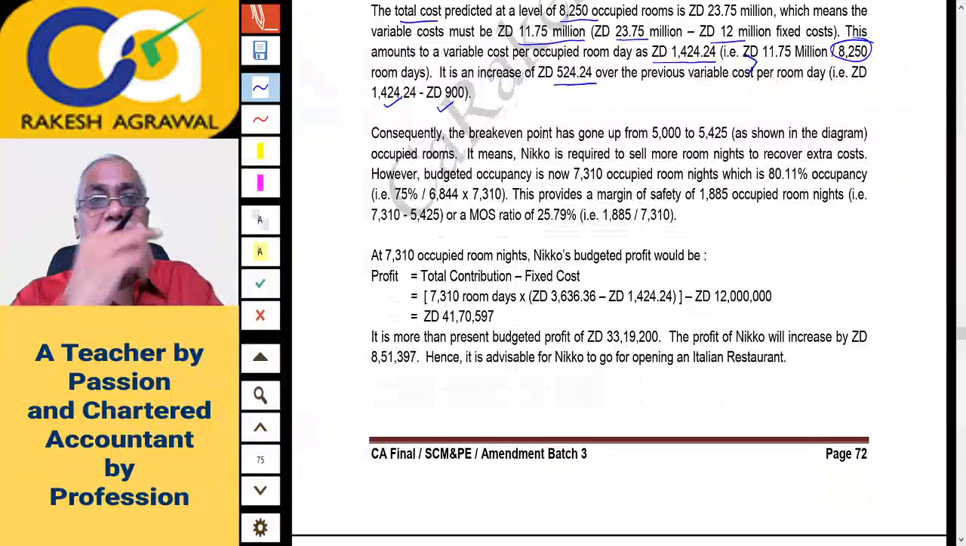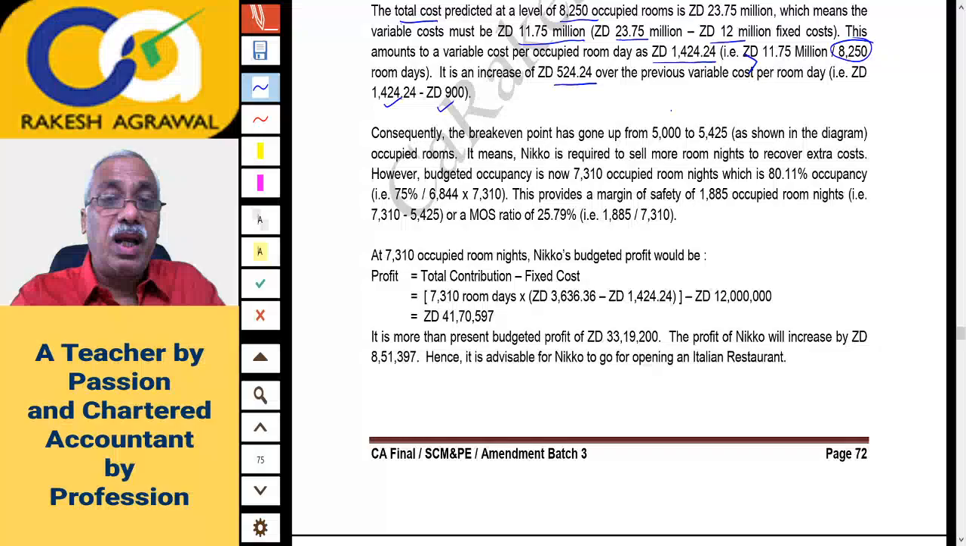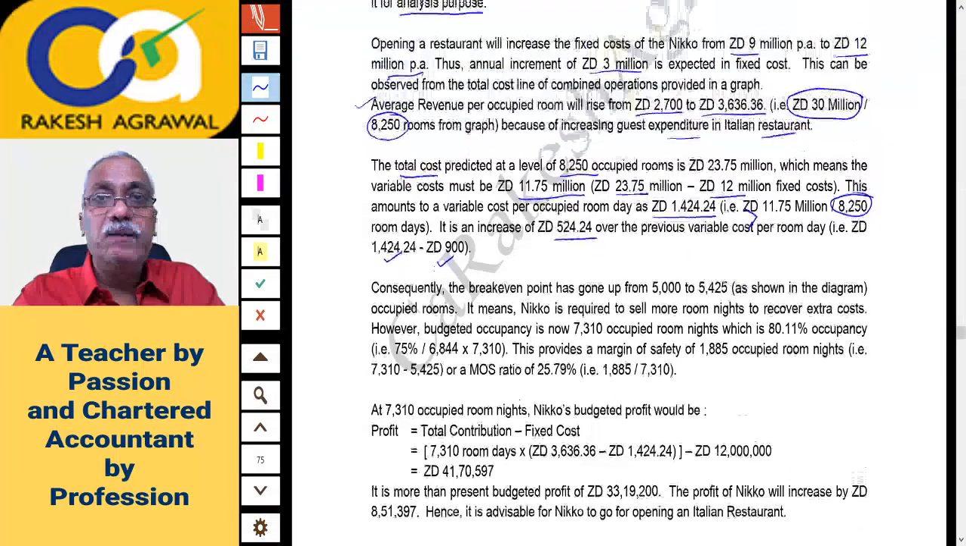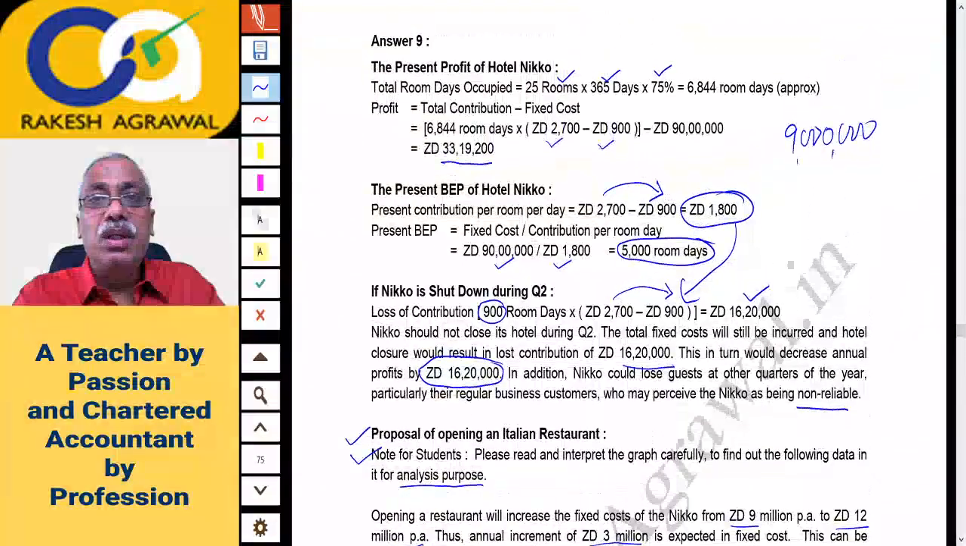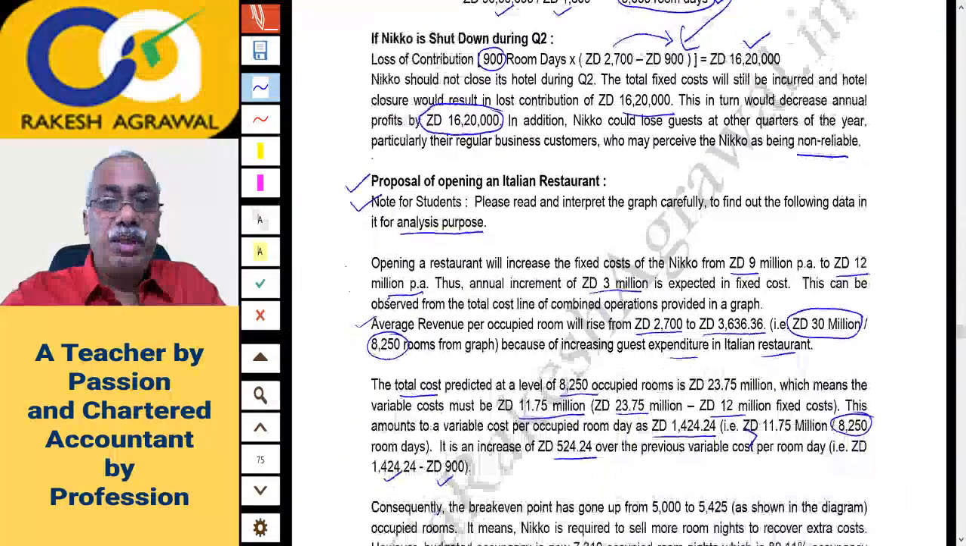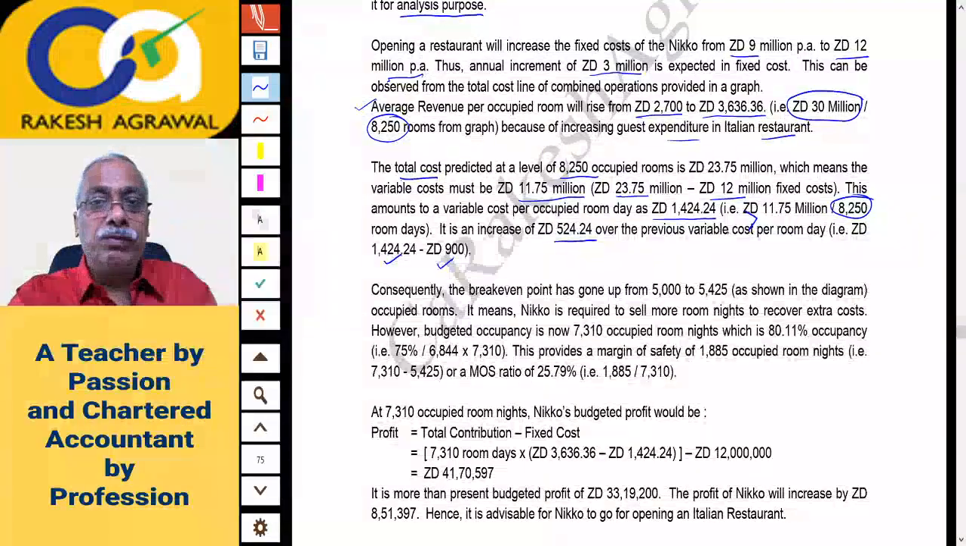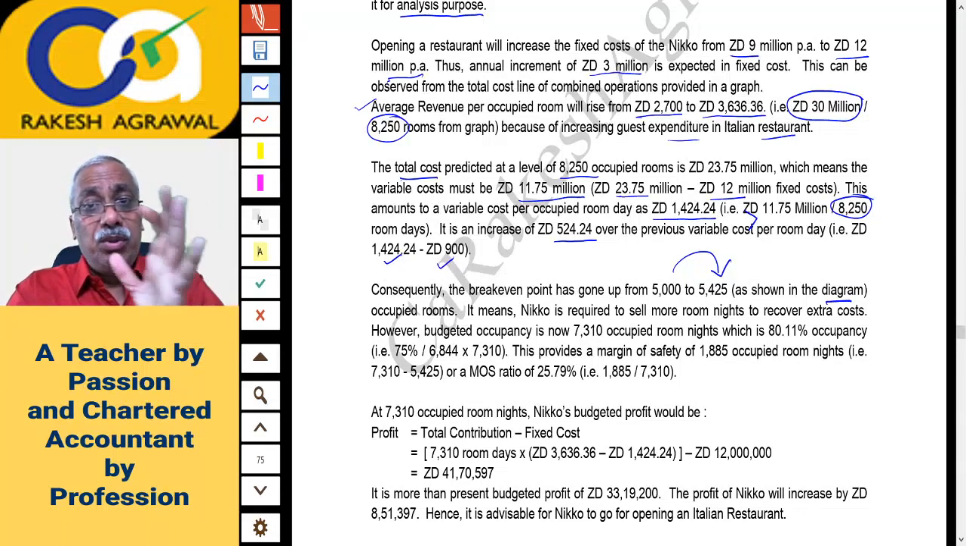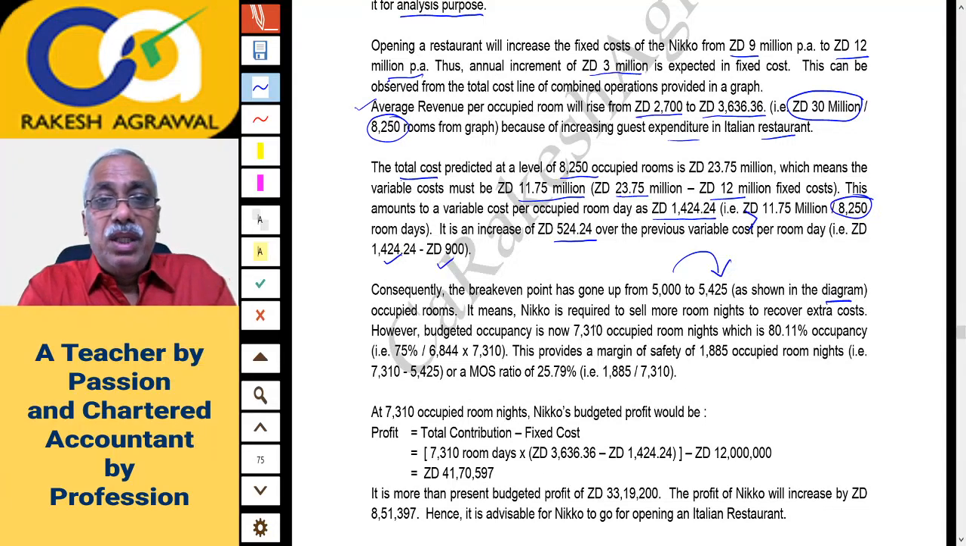Now consequently, the break even point has gone up from 5,000. Earlier break even point we had calculated, if you remember, check this. Original BP was here, 5,000 room days. This was the original BP. This BP has gone up from 5,000 to 5424. 5424 is visible in the graph as shown in the diagram. So BP is going up. Actually BP going up is not good, because you'll have to work harder to achieve the break-even point. It means NICCO is required to sell more room nights to recover the extra cost.